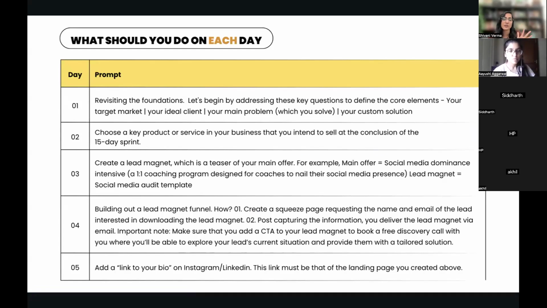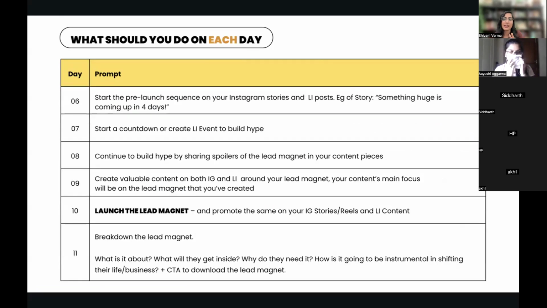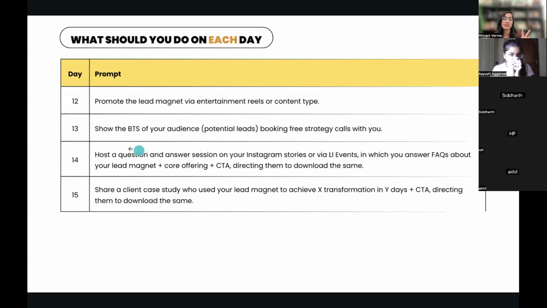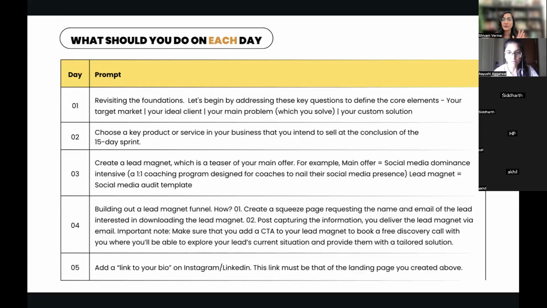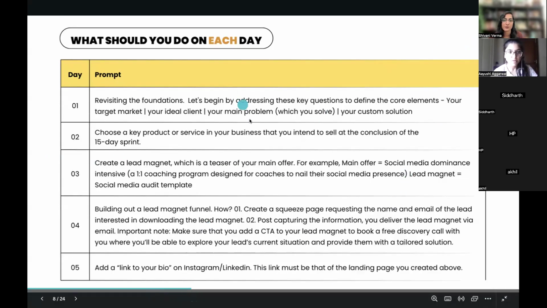Just take screenshots, because what happens is that nobody watches the replay. Nobody. That's one more reason why we don't give replays, because nobody watches them, right? So take screenshots, apply these strategies. These are the strategies that really, genuinely work. Apply them and let me know if you have any questions now.